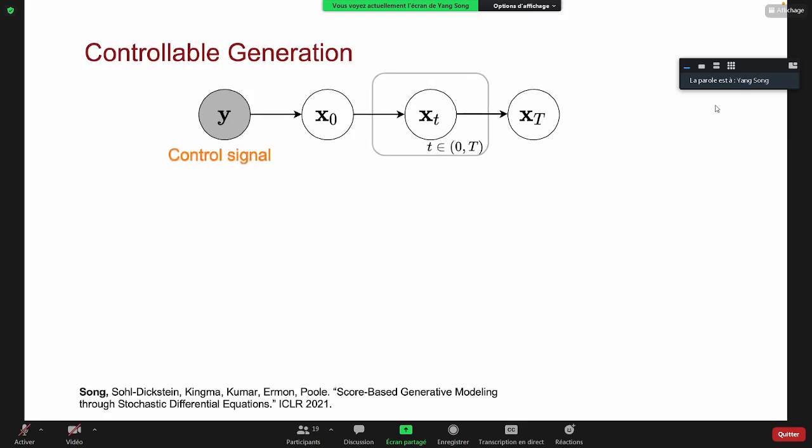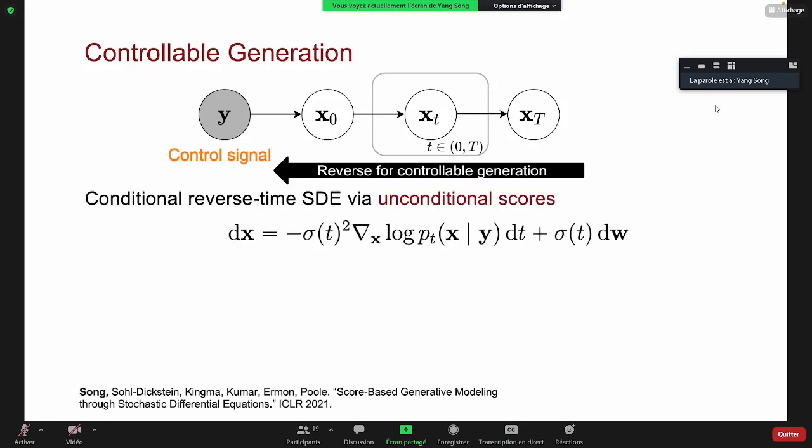If we want to condition the generation process, we will require a control signal y. And here, the initial data point x0 will be conditioned on the control signal y. And we apply the same stochastic process to perturb the conditional sample. And we reverse the whole process to generate a conditional sample given y from a noise vector x capital T. So this reverse process is captured by the following conditional reverse time SDE.